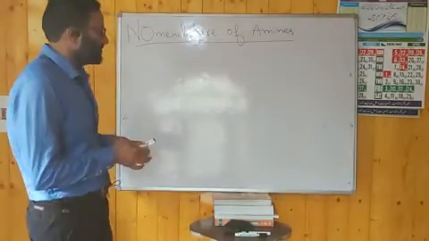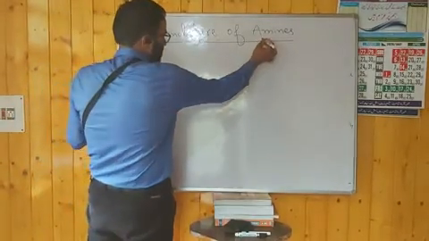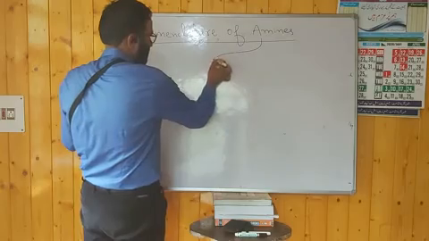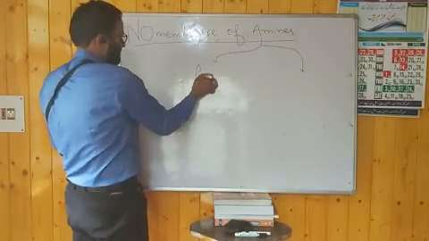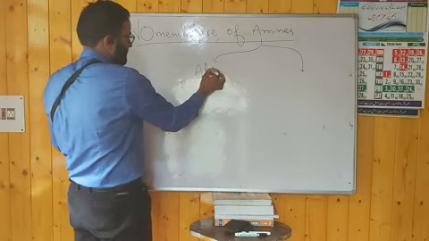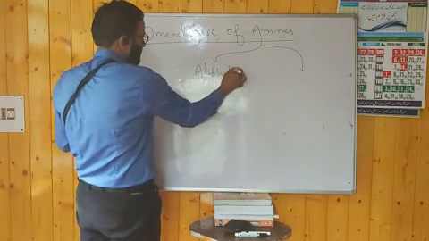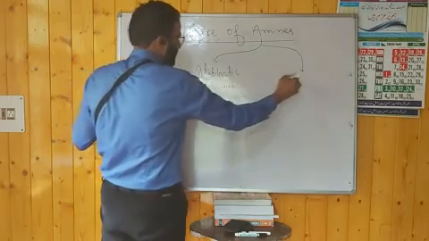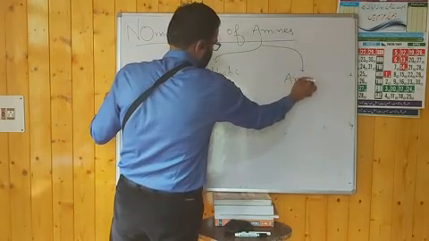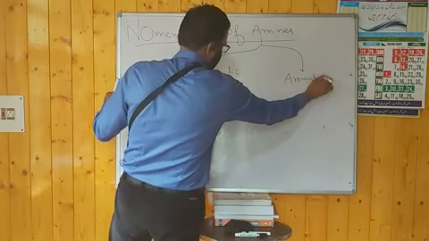You know that as far as amines are considered in the classification, we have discussed that broadly these are of two types. The first one is aliphatic amines, and the second type is aromatic amines.